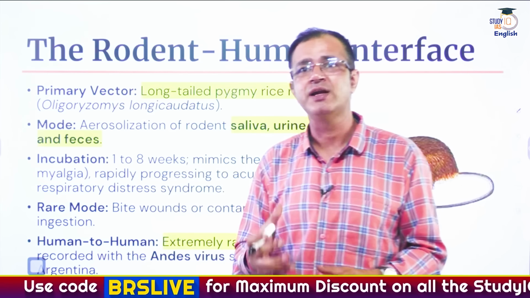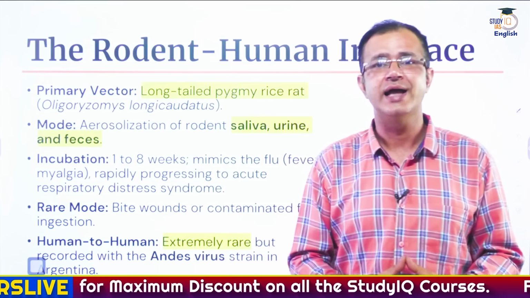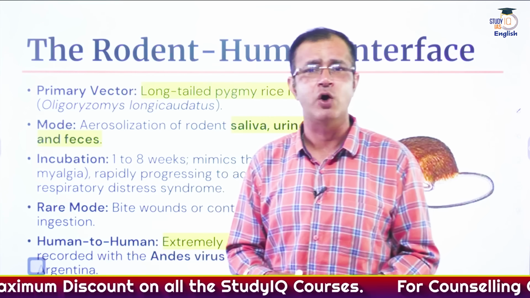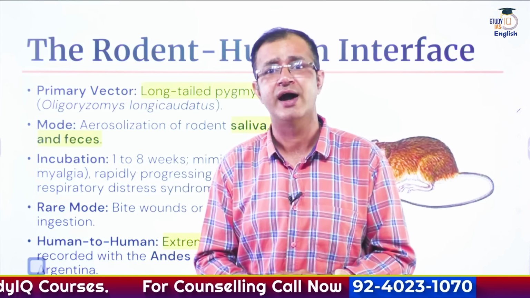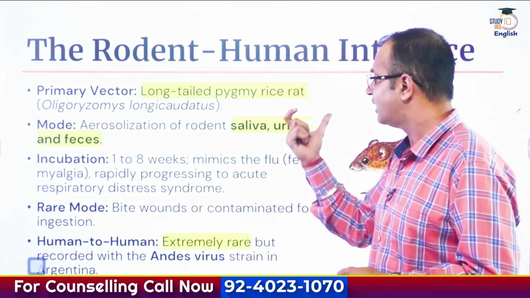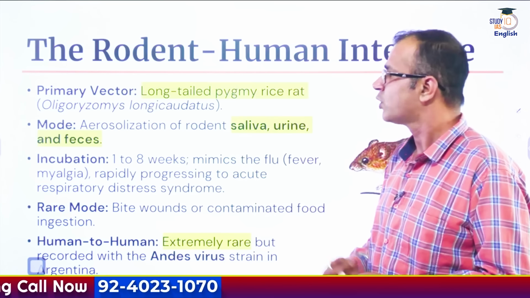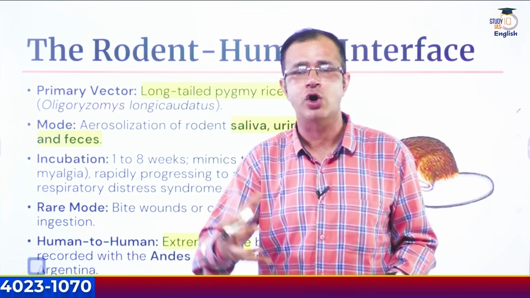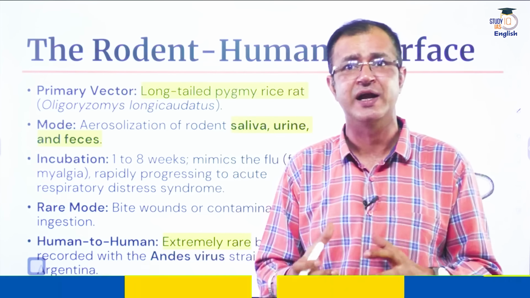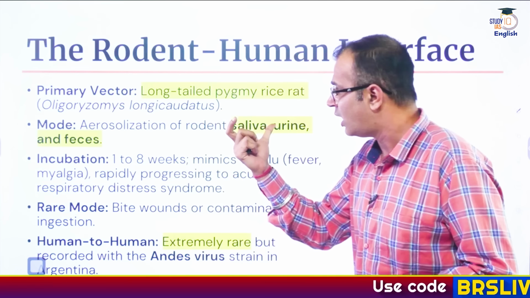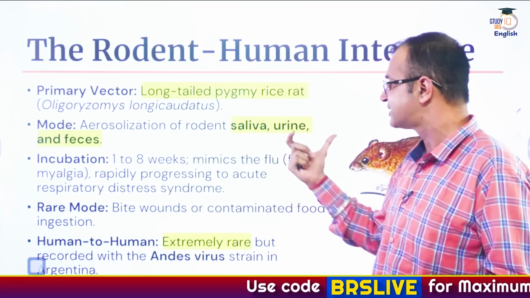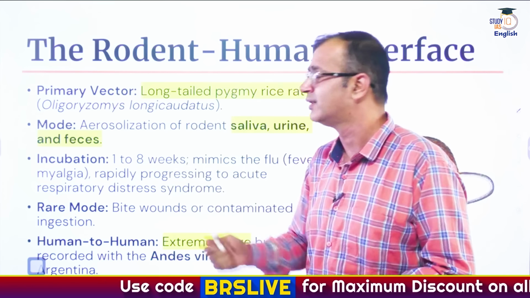Now, the primary vector for this strain, the Andes strain that I'm talking about, which is the primary cause of the outbreak of Hantavirus, is the long-tailed pygmy rice rat. Also, when it comes to how Hantavirus spreads, it is through aerosolization of the rodent saliva, urine, or even feces.